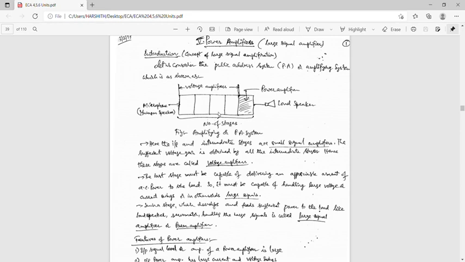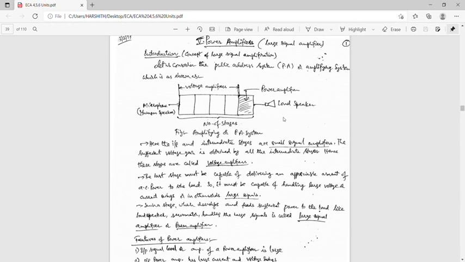But the last stage gives an output to the load, like a loudspeaker. Hence, the last stage must be capable of delivering an appreciable amount of AC power to the load.